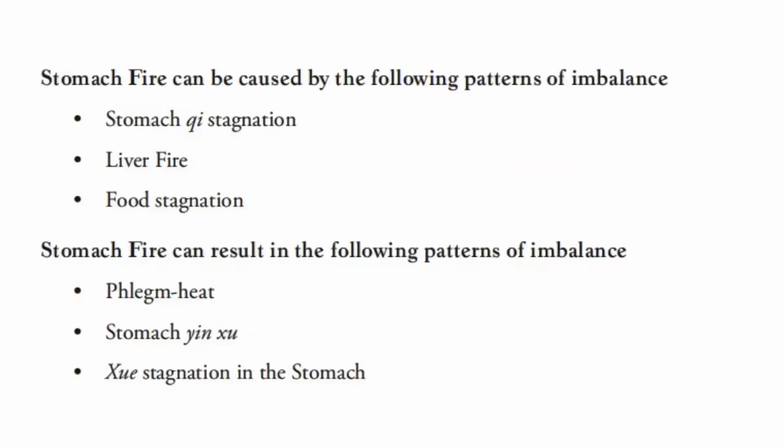Stomach fire can be caused by stomach chi stagnation, liver fire, and food stagnation. In turn, it can result in phlegm heat, stomach yin deficiency, and blood stagnation in the stomach.